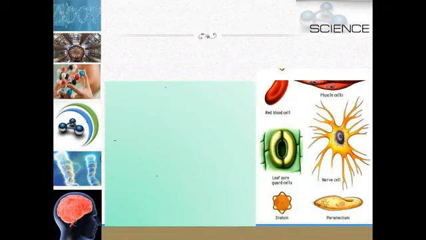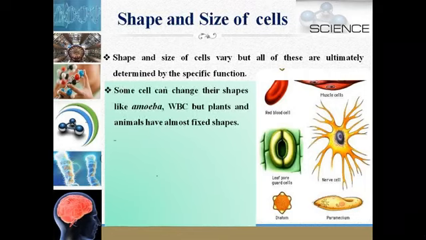Now we have come to know that all the living organisms are made up of cells. Now, what are the different shapes of the cell, or what is the size of the cell? Shape and size of the cells vary, but all of these are ultimately determined by specific function. Means although the shape and size of the cells are different, we come to know about them with their specific function.